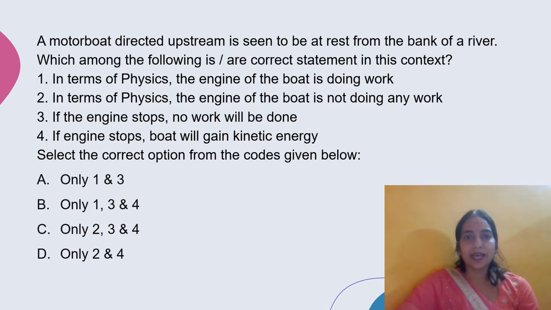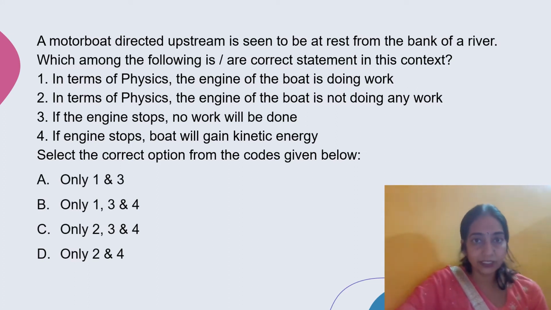Work is said to be done when a force or a component of force causes displacement. The conditions for doing work include that there must be a force or component of force acting on a body, and the force or its component must produce displacement in its own direction.